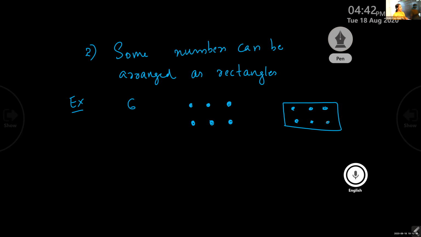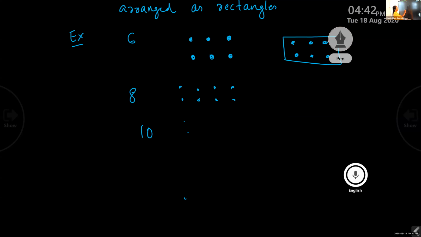What is the example of some numbers can be arranged as a rectangle? Ma'am, 8, 10. A lot of examples are there. You can arrange it as a rectangle. Okay, 8. How will you arrange? 1, 2, 3, 4, 5, 6, 7, 8. Next 10. 1, 2, 3, 4, 5, 6, 7, 8, 9, 10. Clear?